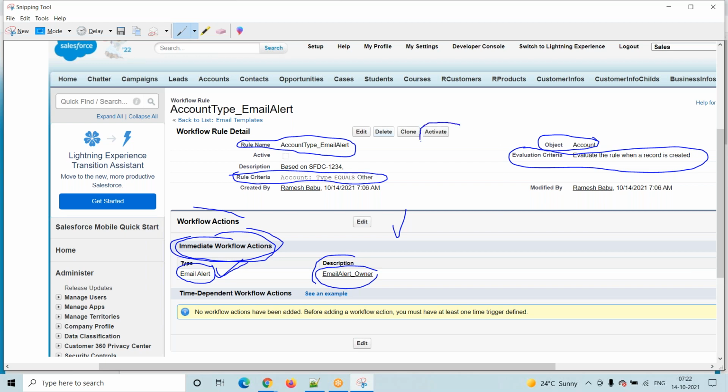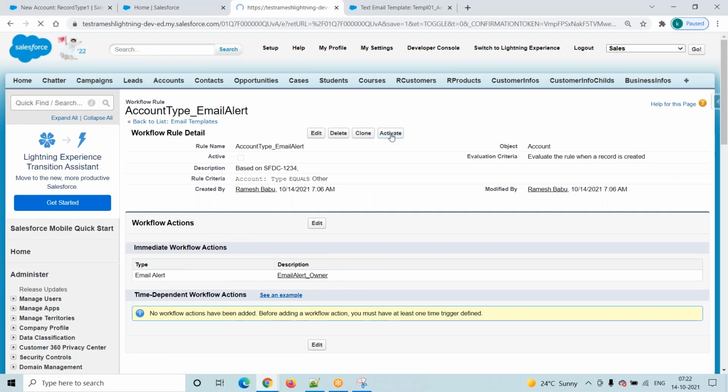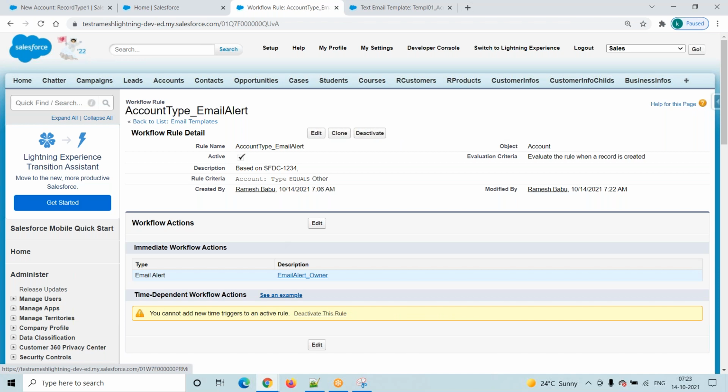Now we have to activate this one. Go to here, click on this activate button. Now we want to test this requirement. How to test this requirement?